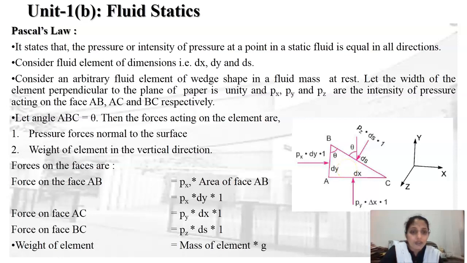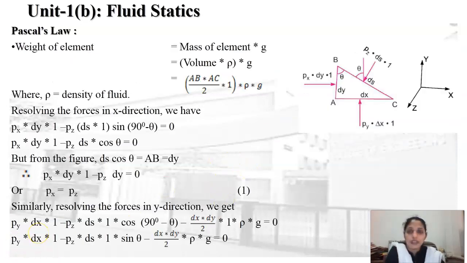The mass of the fluid element we can determine from the mass density. Mass of the fluid element is equal to mass density into volume into g. So volume is equal to AB into AC into 1, where 1 is the width of the fluid element. AB and AC, 1/2 AB and AC, this is the area of the triangle, into 1 is the width of the fluid element. So this is the volume multiplied by rho into g. So this is the total weight of the fluid element acting over here.